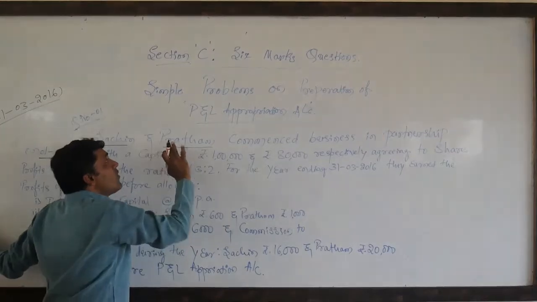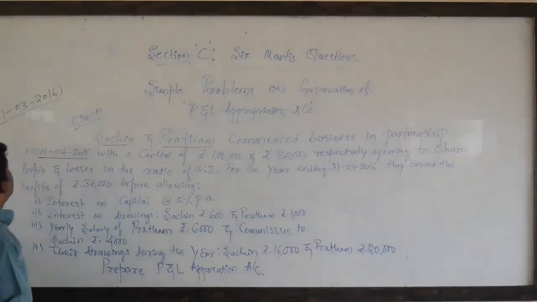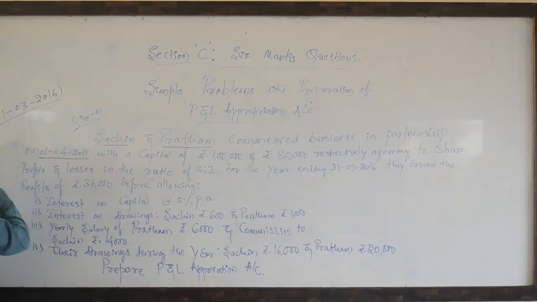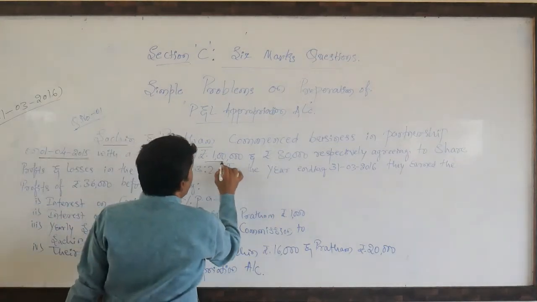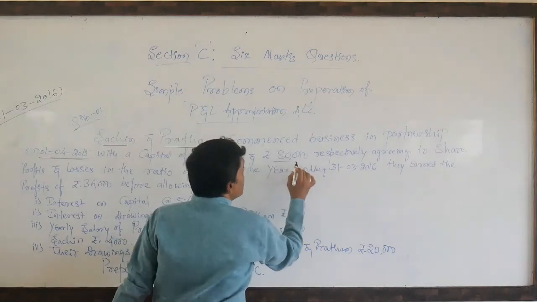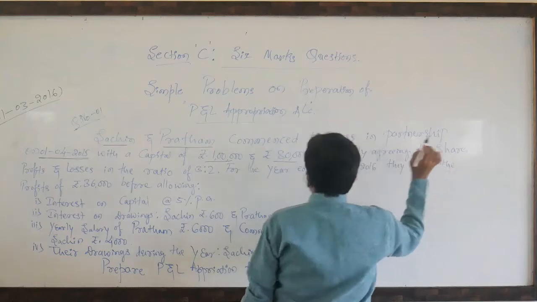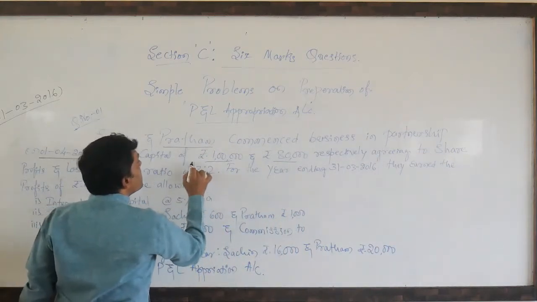Why? Because we prepare this profit and loss appropriation account at the end of the accounting year, so the closing date is very essential. They started with capitals of rupees 1 lakh and rupees 80,000 respectively, agreeing to share profits and losses in the ratio of 3:2.